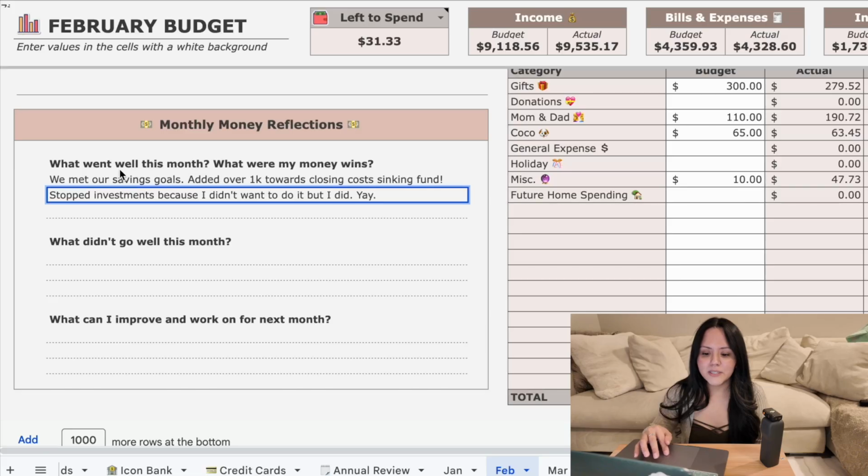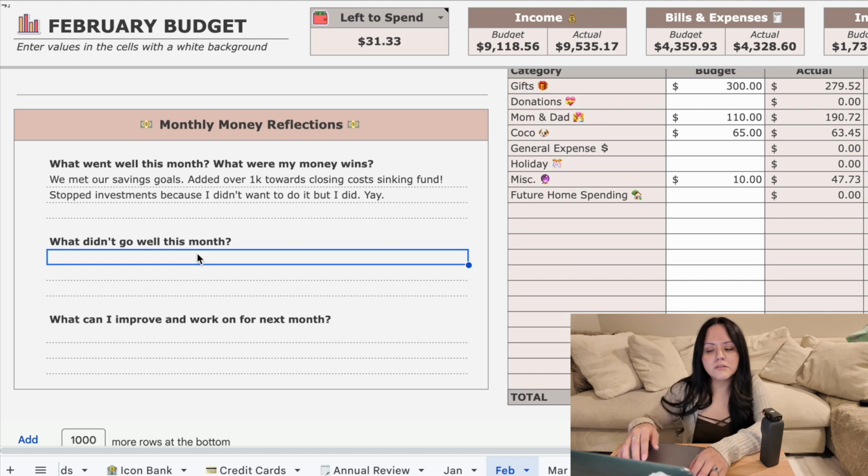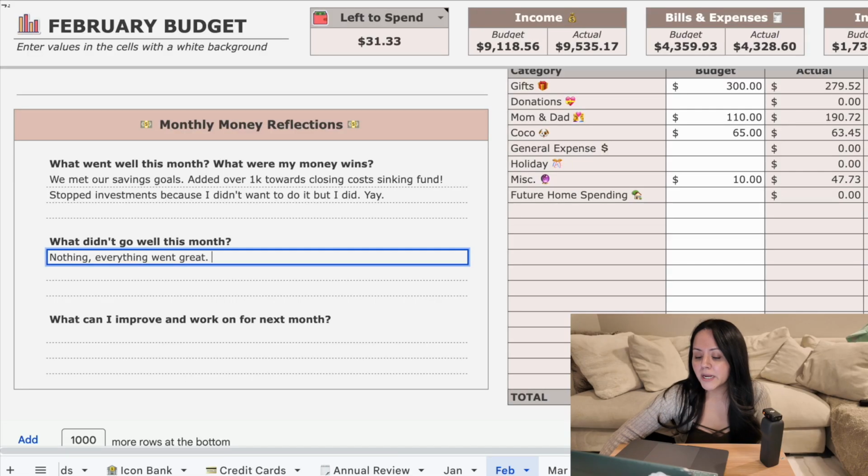I know that. What didn't go well this month? Honestly, nothing. Everything went great. Even though I didn't get to save $200 into that car insurance sinking fund, I'm really not giving myself a hard time about it because it's not due until November. So we have a lot of time to prepare for it, and we actually are on track with our sinking fund goals. So I'm okay with that. What can I improve and work on for next month?